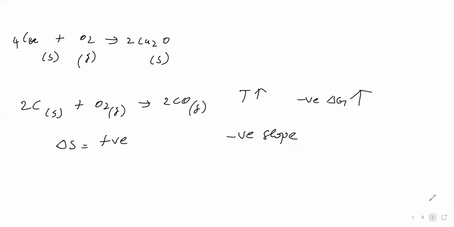Now, before seeing that point, we will take one example: mercury plus oxygen gives mercuric oxide. This one we'll take. For this, we'll see the delta G versus temperature graph.